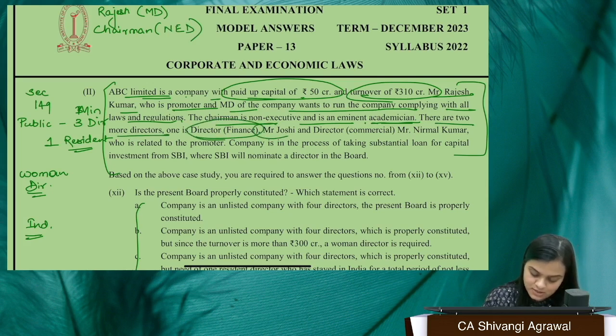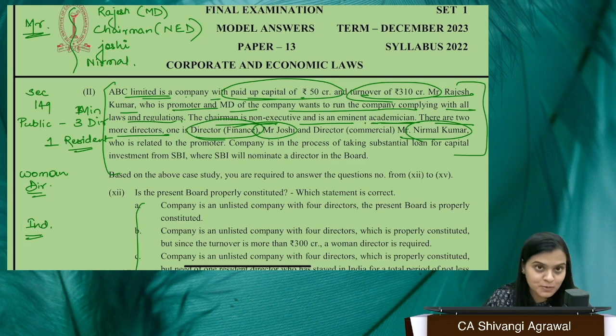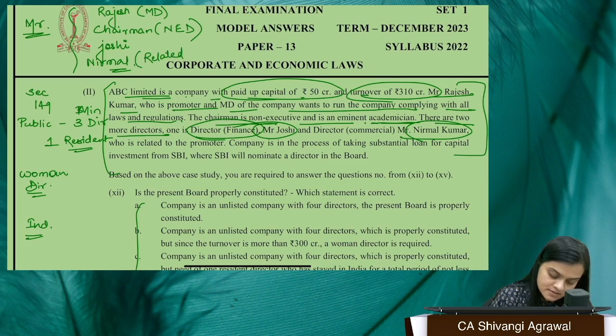One is director finance, Mr. Joshi. So we have Mr. Joshi and Mr. Nirmal Kumar. The prefix of all the names is Mr. So I can conclude that all the four people over here are male directors. Yes, Mr. Nirmal is also related to promoter.